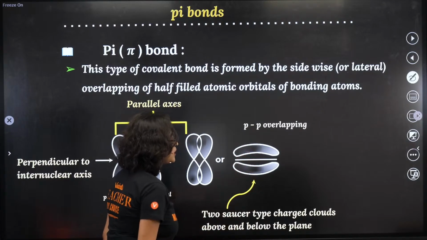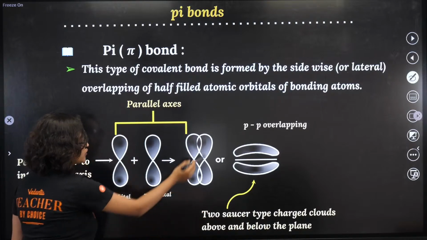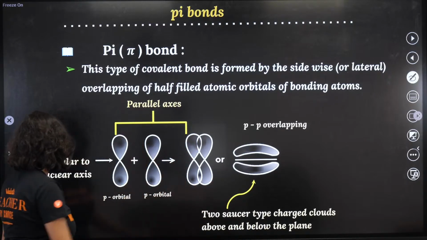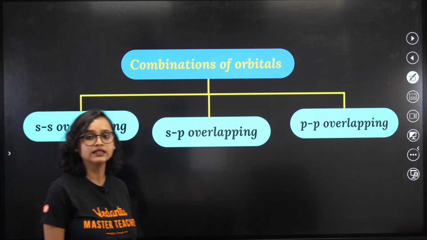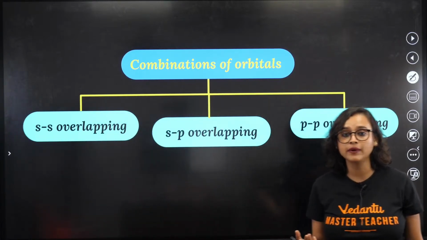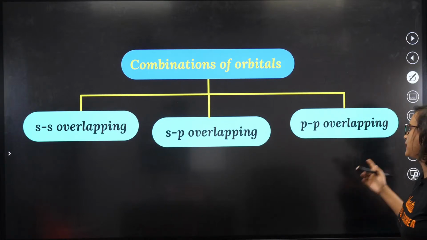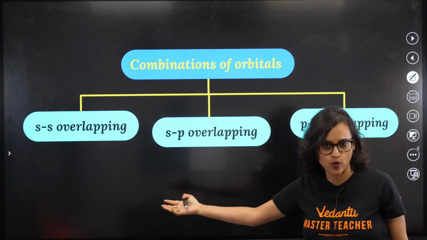So this is your PP overlapping. Two saucer-type charge clouds are formed above and below the plane, or you can also have something like this. Now, combinations of orbitals can be SS overlapping, SP overlapping, and PP overlapping, which is what we just spoke about.